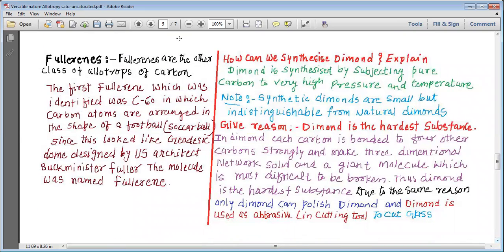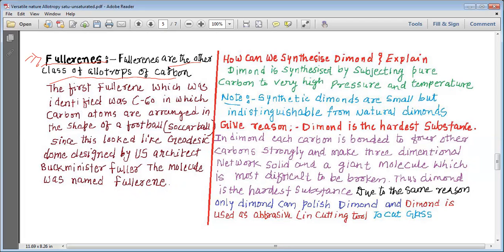Now, my dear students, we want to study another allotrope of carbon, which is known as fullerene. So now let us study about the fullerenes. Fullerenes are the other class of allotropes of carbon. So we have studied about the three allotropes of carbon. Now, which are the three allotropes of carbon?